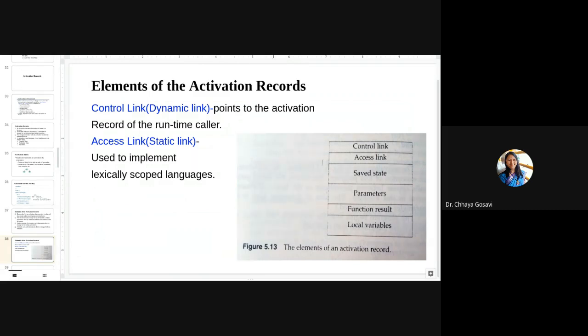Now let me explain activation with the help of a recursion example. We have already seen this example in some of the topics, but it is a very relevant example here. You can relate the meaning of activation with the help of this example.